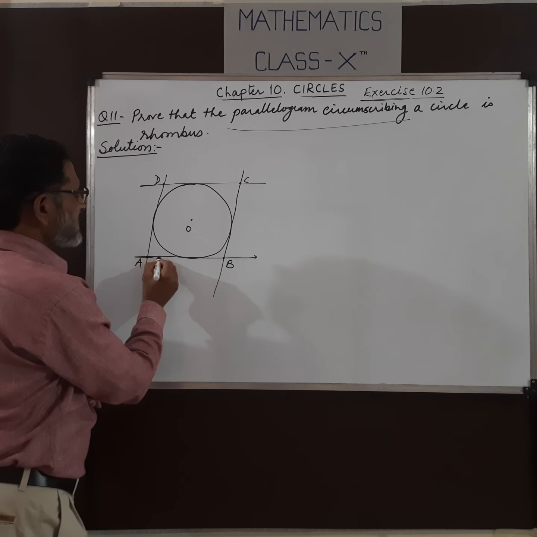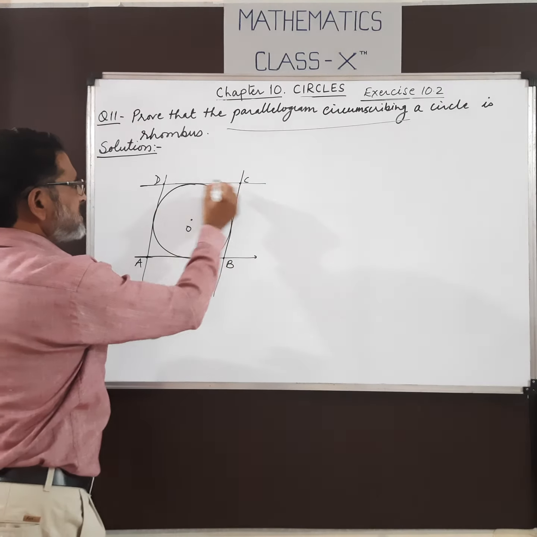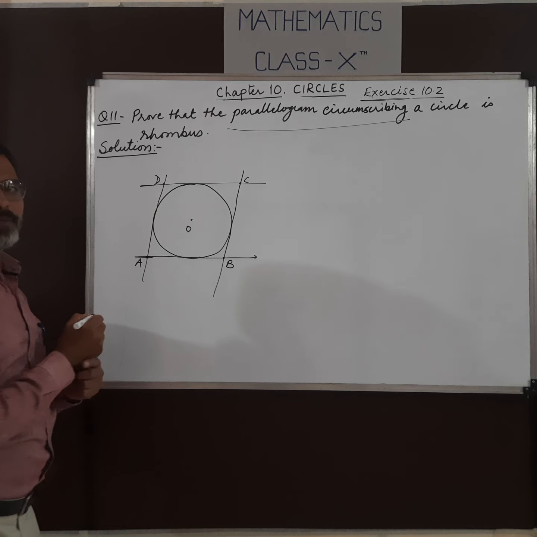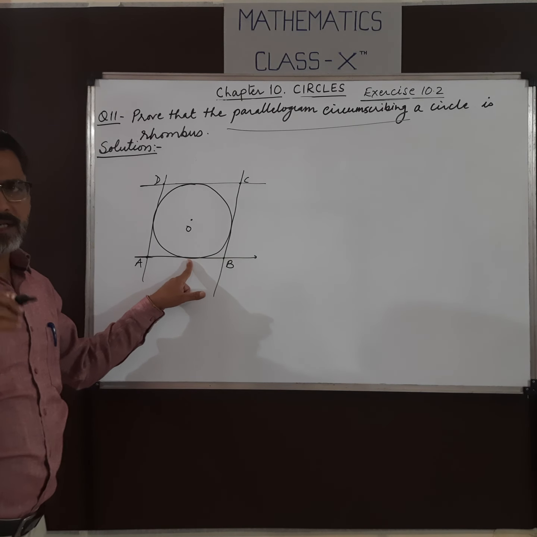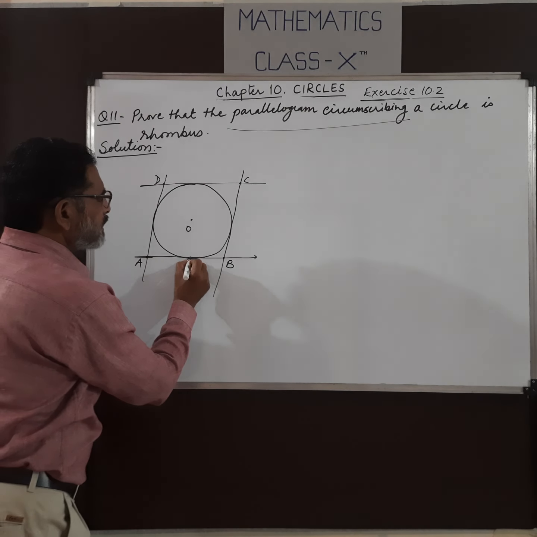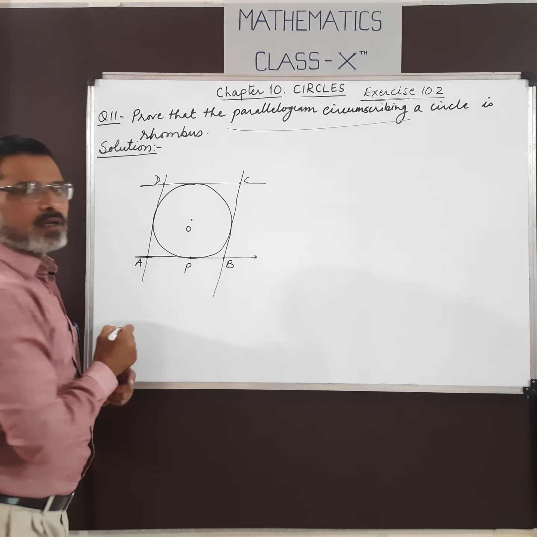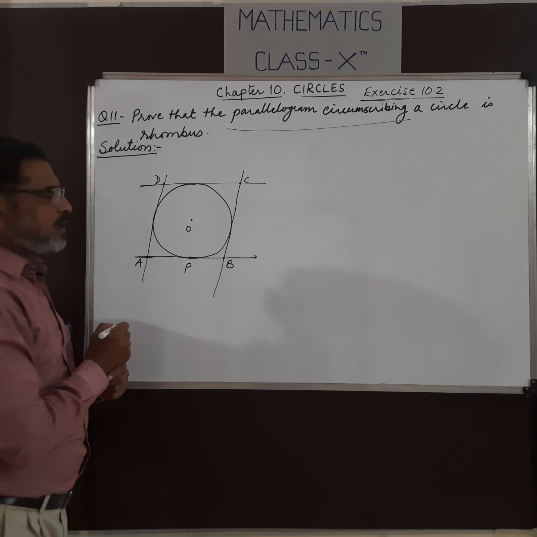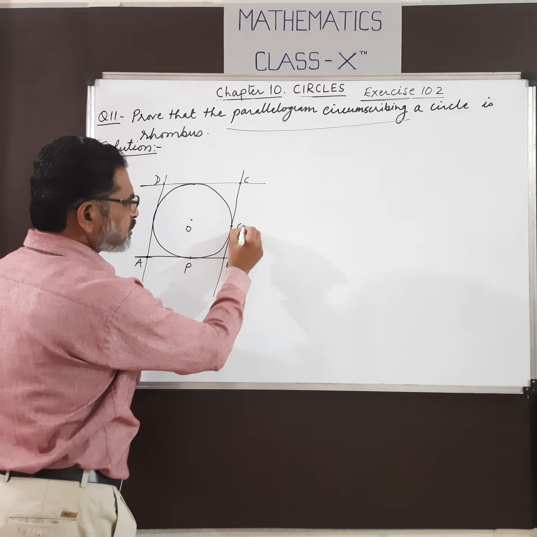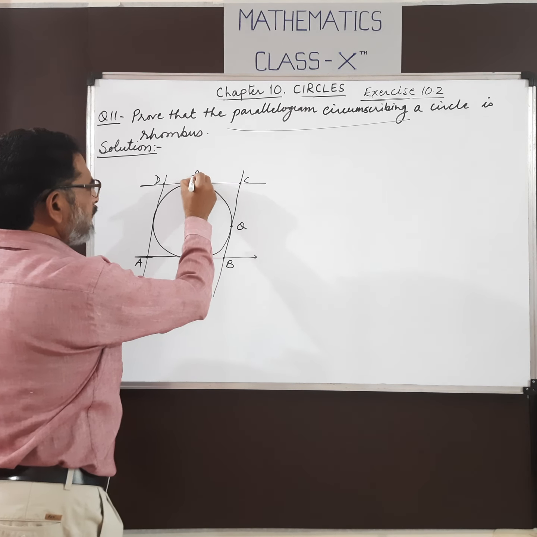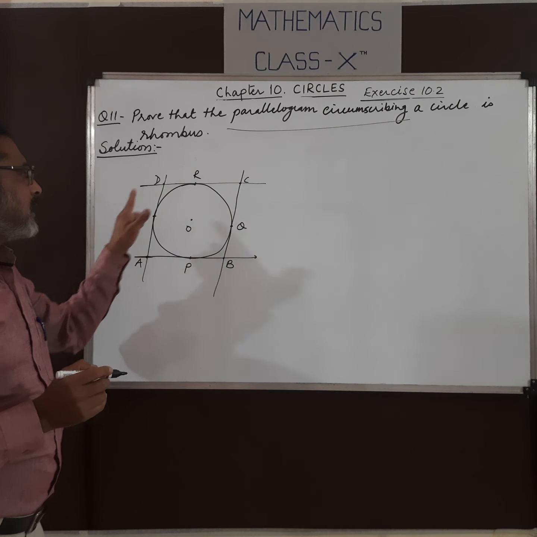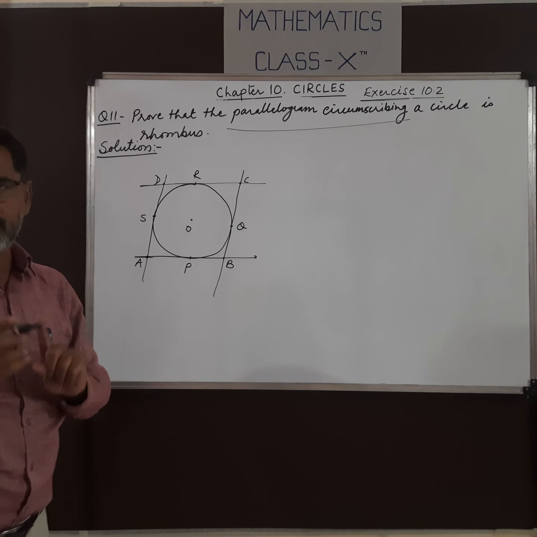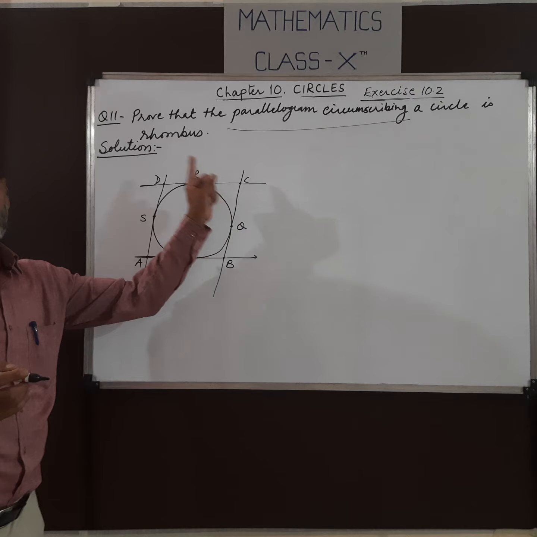So here the sides AB, BC, CD and AD of the parallelogram touch the circle at a point. Suppose AB touches the circle at point P, BC at Q, DC at R and AD at S. Means points P, Q, R and S are the points of contact of the sides of the parallelogram.